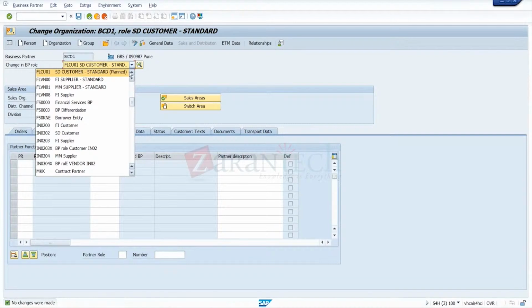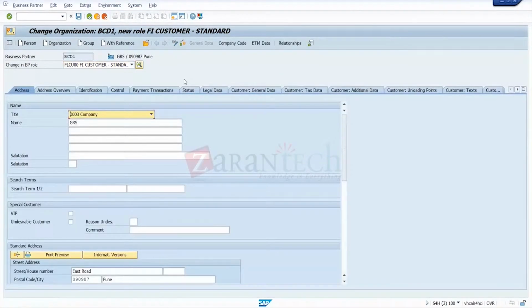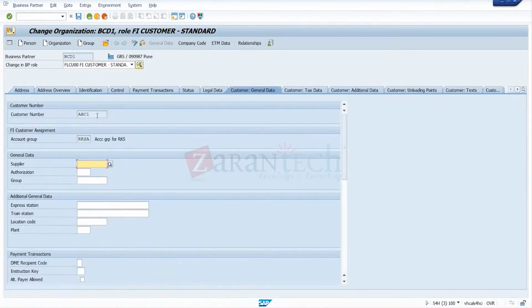So once you save this, you'll get a number. So now this got sent and now it got saved. So I got a number now. So for this general customer data, I get the number ABC1.